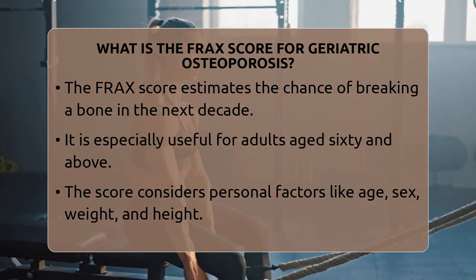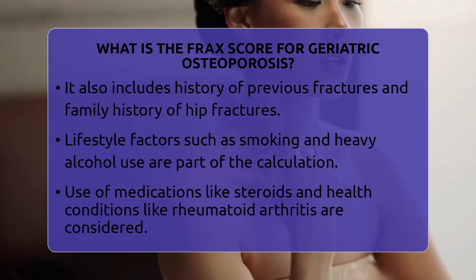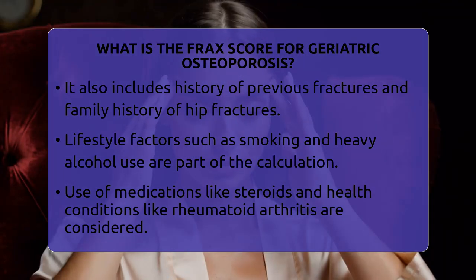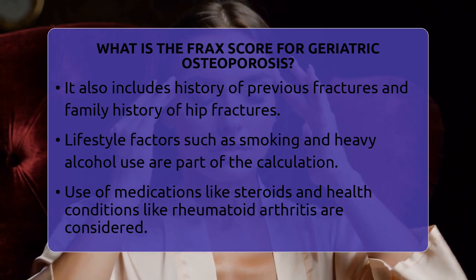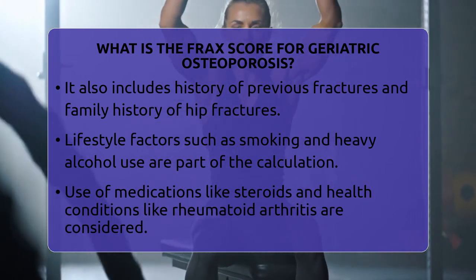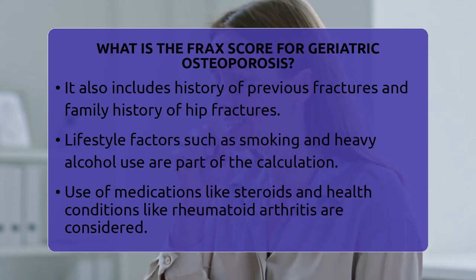These include your age, sex, weight, and height. It also looks at whether you have had previous fractures, if there is a family history of hip fractures, and whether you smoke or drink alcohol heavily. Certain medications that weaken bones, like long-term steroid use, are also part of the calculation. Additionally, health conditions such as rheumatoid arthritis or other illnesses that affect bones are included.